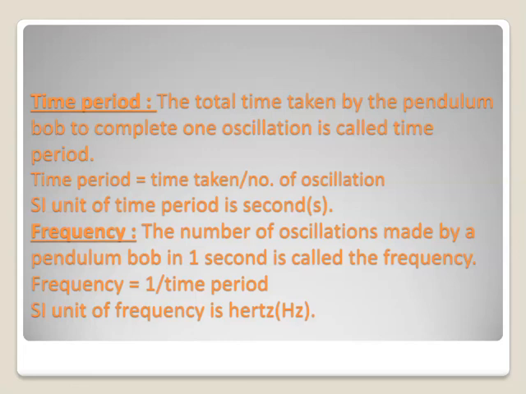Frequency. The number of oscillations made by a pendulum bob in 1 second is called the frequency. Formula of frequency is 1 by time period. That is, frequency is the reciprocal of its time period. Now, what is the SI unit of frequency? So, SI unit of frequency is Hertz.